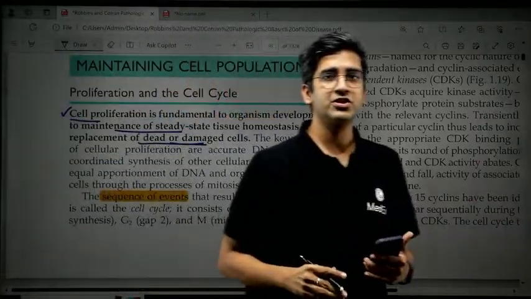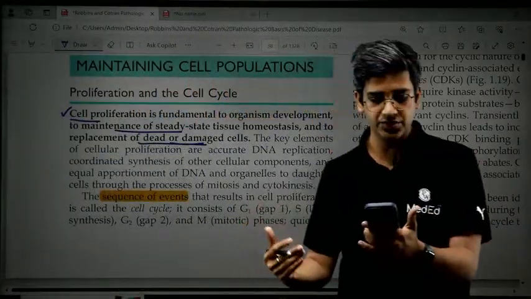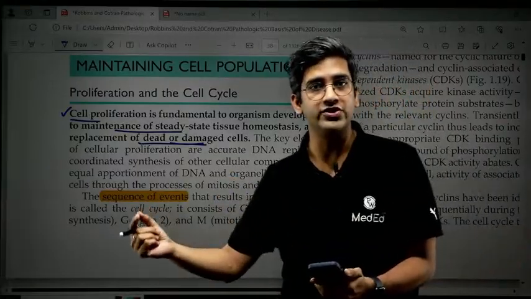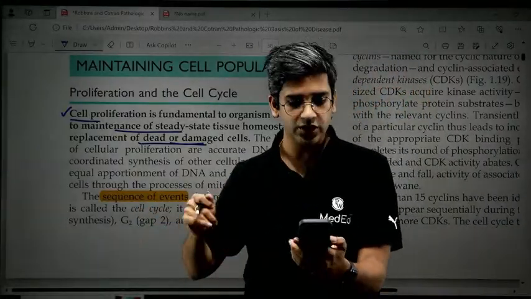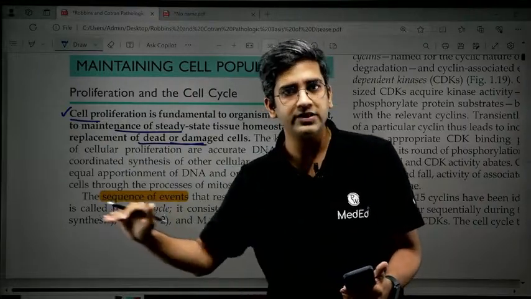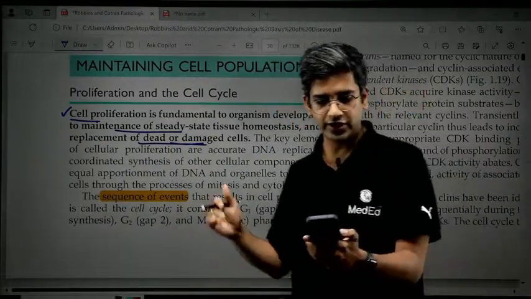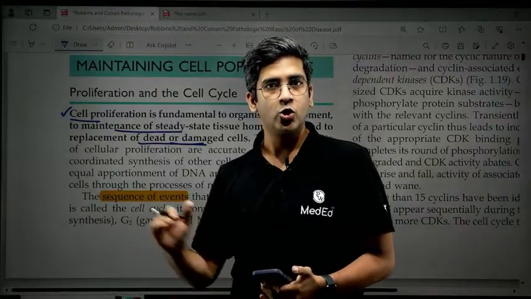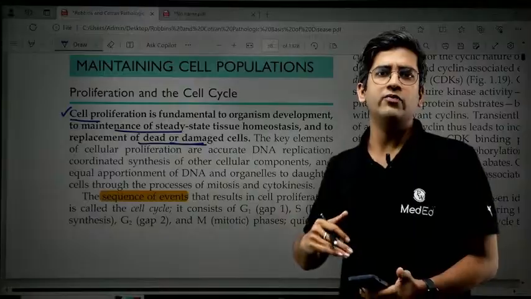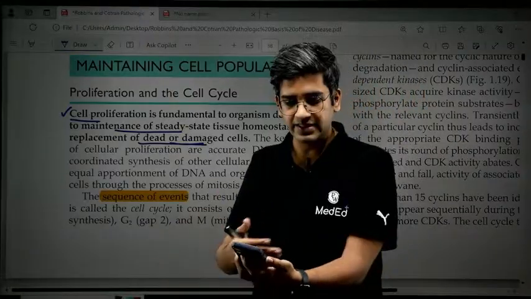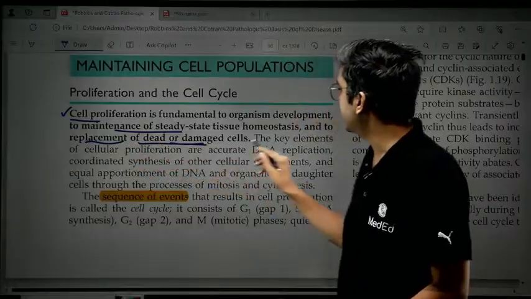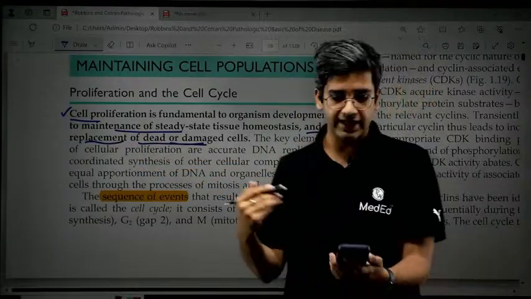What cell division primarily says, or the function of cell division and cell proliferation, is very simple. It's going to help to maintain homeostasis. Can anyone tell me in the comment box what homeostasis means? You must have read that in physiology. Homeostasis means, come on, I am sure you guys know, do comment. Homeostasis is to maintain an equilibrium, that's all. So to maintain homeostasis, obviously I want cell division, because every day my skin is lost, so I have to replace that. That's the second part. For me to replace the dead cells and the damaged cells, I need cell division.